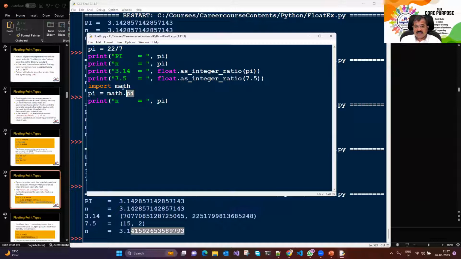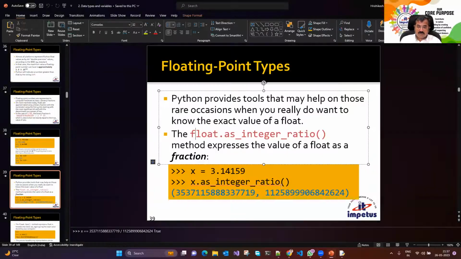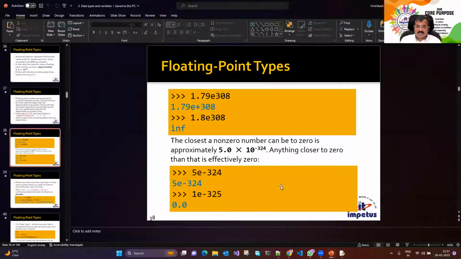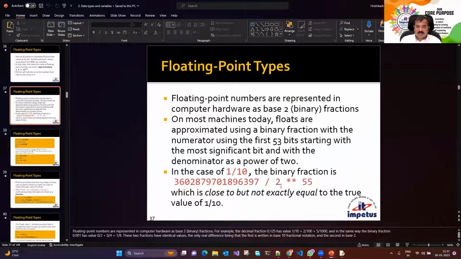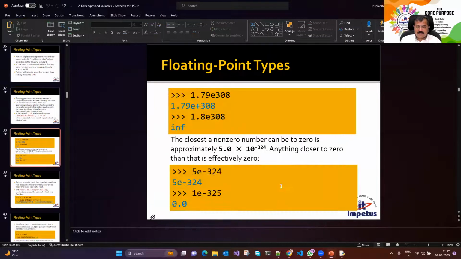So I have a predefined constant called pi. You don't have to do a calculation. Module math provides you math.pi, and you can get the more accurate value of pi. Again, that was not the discussion topic. Discussion topic is how we are representing the values. As an integer ratio, I can represent floating point values in hexadecimal format as well. So that's also possible. So floating point values can be represented in hexadecimal as well.